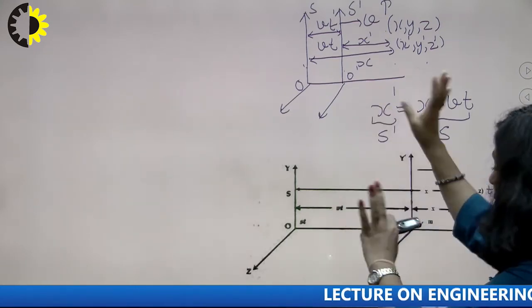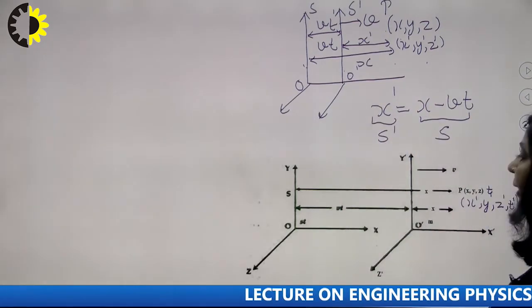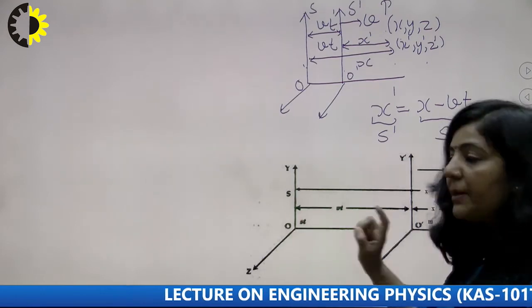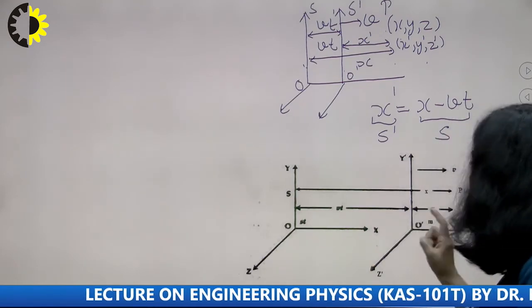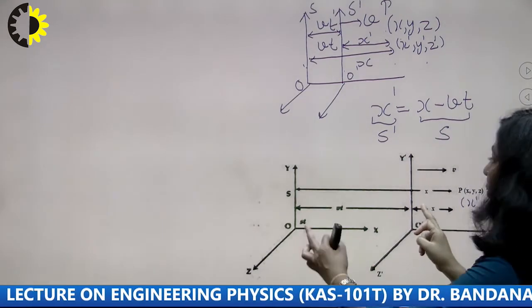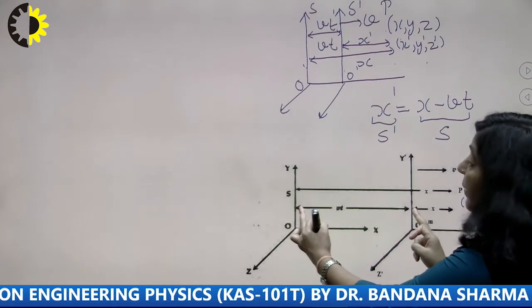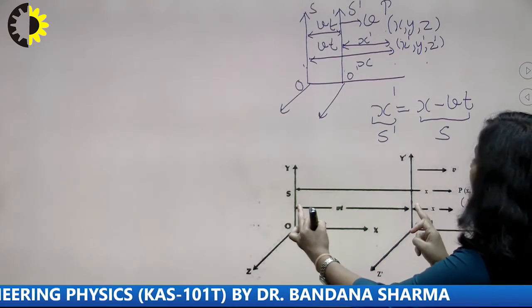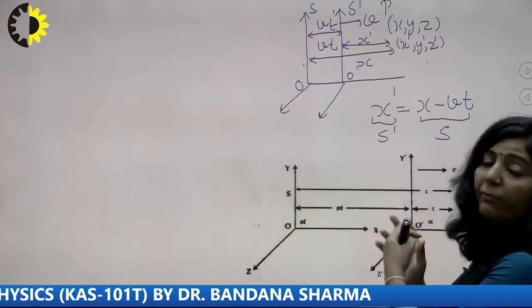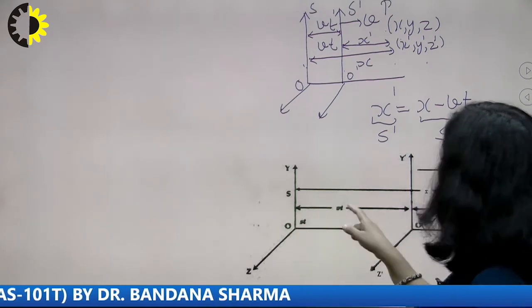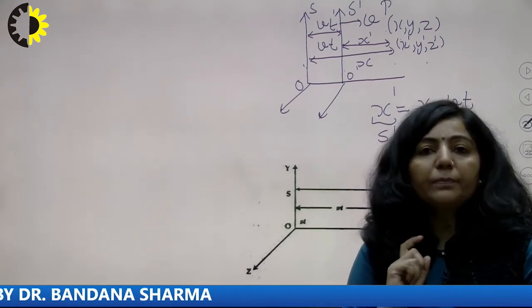Now you can understand this from this particular diagram. O, the observer, is sitting in frame S, and O dash is sitting in frame S dash. As you can see here, what is this? Displacement after time t. You can write this as Vt or Vt dash. Why am I saying you can write it as Vt or Vt dash?